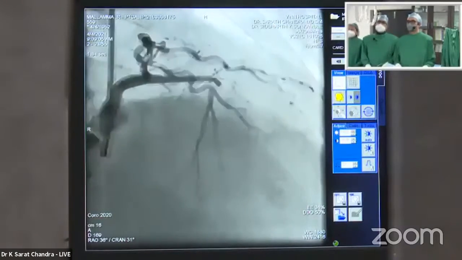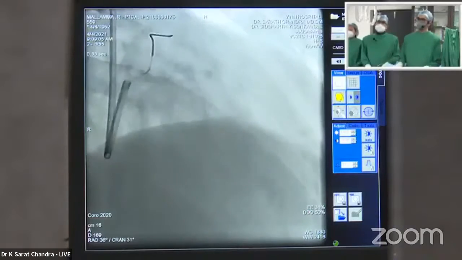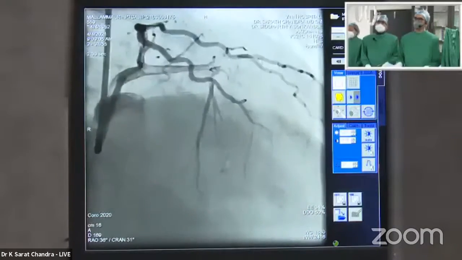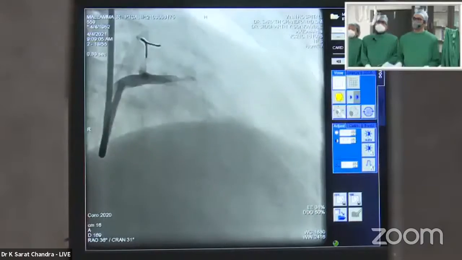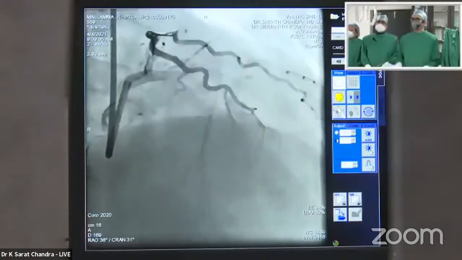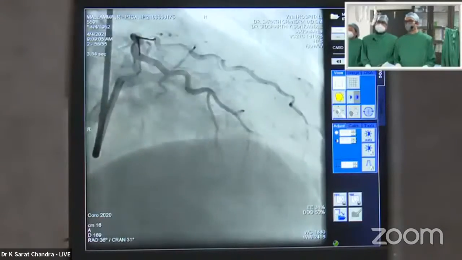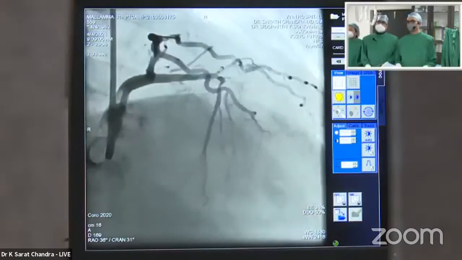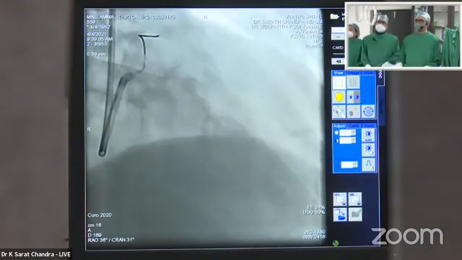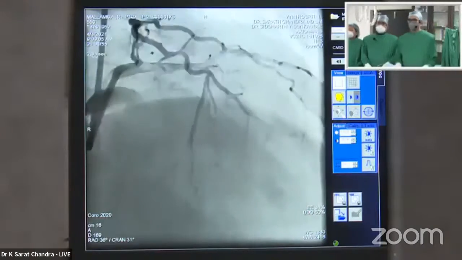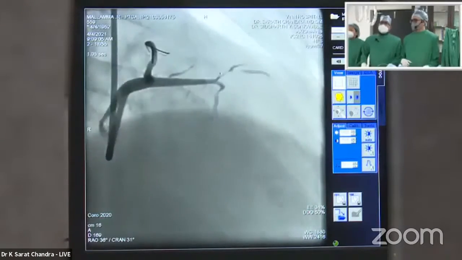If you are planning a DK crush-like thing with the side branch first, also is an option, but I would simply do a crossover with a wire and plain balloon for the diagonal first, then tackle the main vessel with a stent, and then see how the results are. Provisional stenting would be my approach. What do you think, sir? What is your plan? Yeah, I would like to listen to other panelists also.